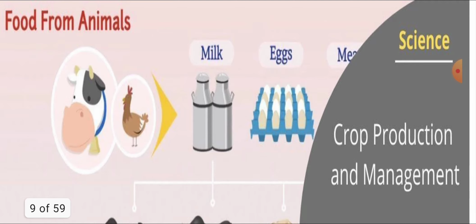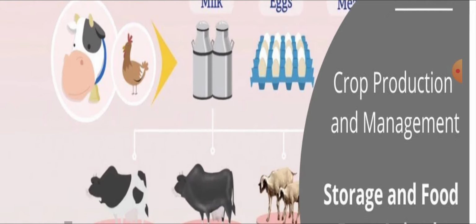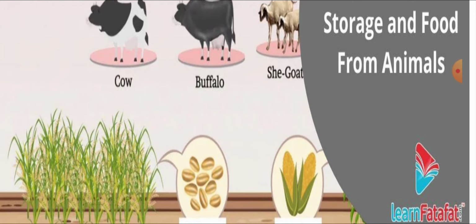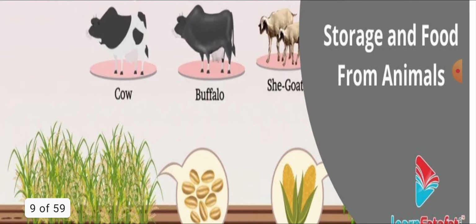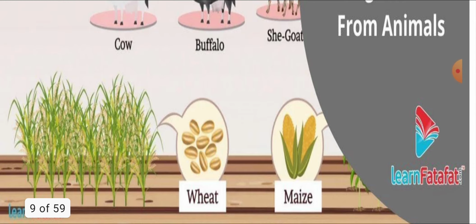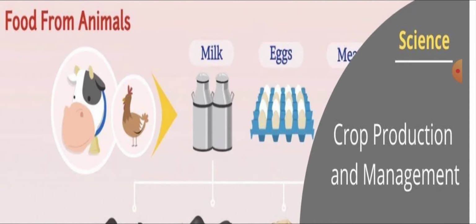You can see the food from animals. What food do we get from the animals? You can see that with crop production we can also rear animals. Animals give us milk, eggs, meat from the cow, buffalo, sheep, goat. They depend upon wheat, maize. This way the animals are also concerned with crop production. This is known as mixed cropping, or you can say integrated cropping.